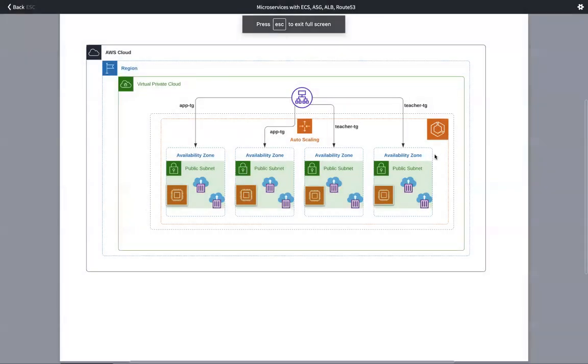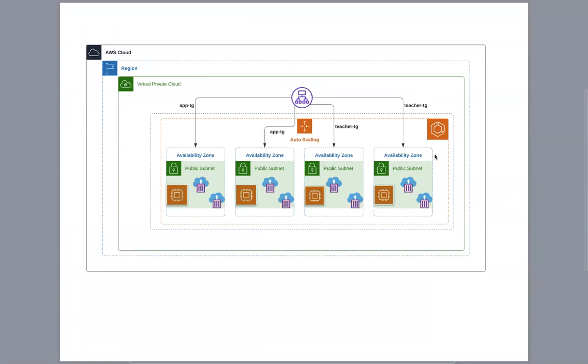In the AWS cloud, in the region of US East 1, you have a virtual private cloud, which is your default VPC, within which you are leveraging all of the availability zones, which you have mapped to public subnets, within which you have EC2 instances. On those EC2 instances, you have Docker installed, and inside them you have containers that are running. All of this is being managed by ECS, which is Elastic Container Service. Even if you delete one container, it's going to spawn one for you. It's always going to try to maintain the desired capacity for you, and it's going to scale for you.